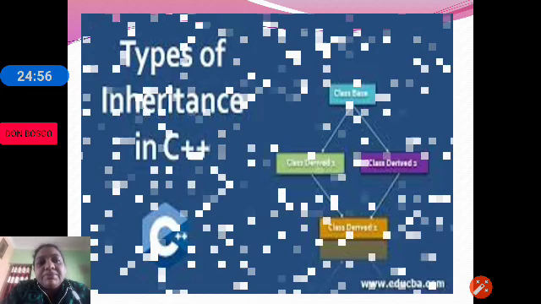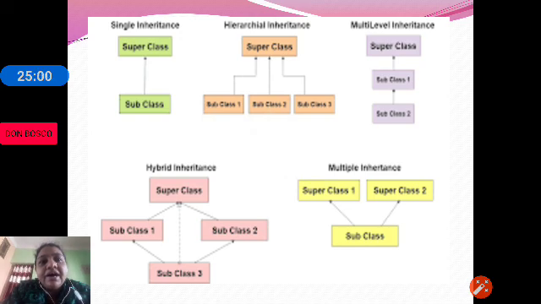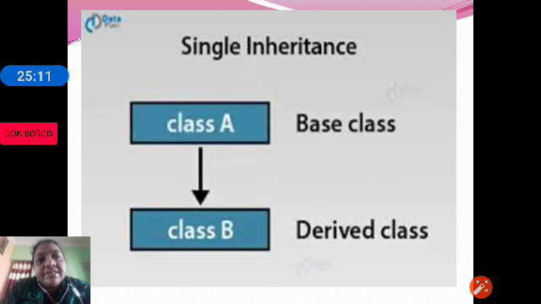C++ supports different types of inheritance such as single, hierarchical, hybrid, multiple and multi-level. For your syllabus, you will be studying single inheritance. Let us see what single inheritance is. In single inheritance, there is one base class and one derived class.